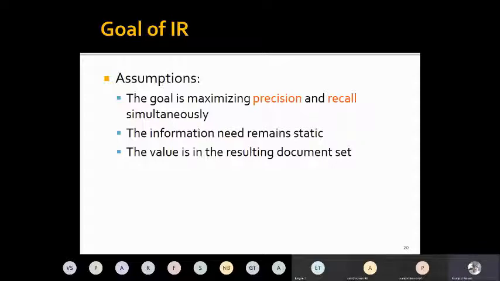That's why we do parameter tuning and try to increase the F1 score or accuracy, which is a function that combines both precision and recall. The value is in the resulting document set, for example why I use a particular search engine: because I got all my relevant documents in the search engine.